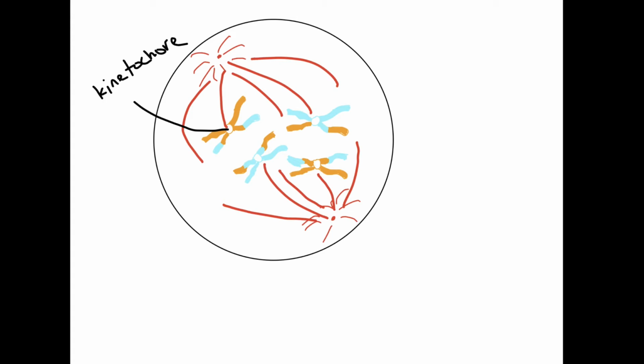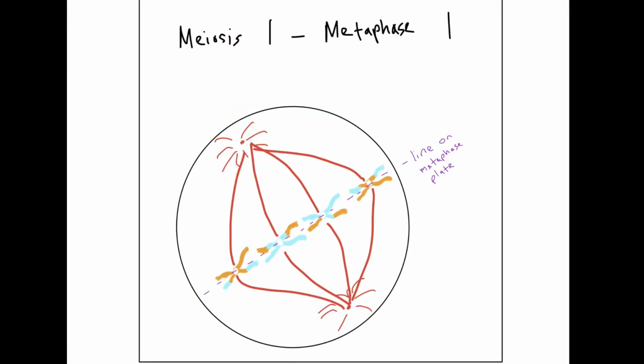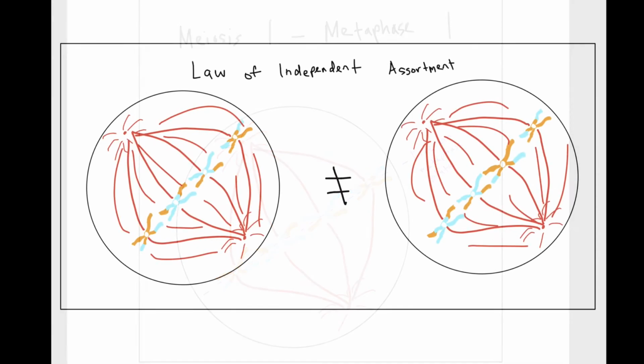After that, metaphase 1 occurs. During metaphase 1, the tetrads begin moving towards the metaphase plate and eventually are lined up at the metaphase plate, which is the middle of the cell, and are lined up by one microtubule. The law of independent assortment is that the orientation of one pair of chromosomes is independent of the orientation of another pair of chromosomes located on the metaphase plate. This acts as a source of genetic variation for the cell.